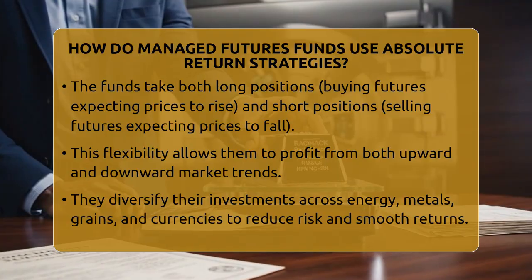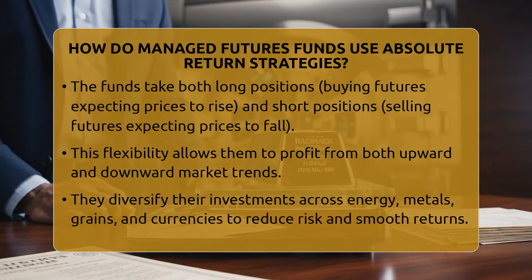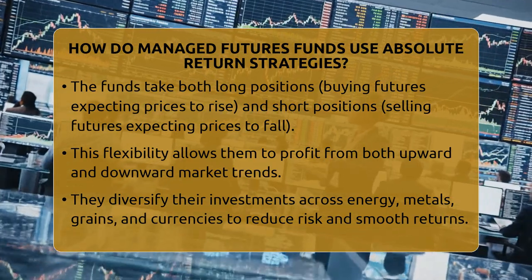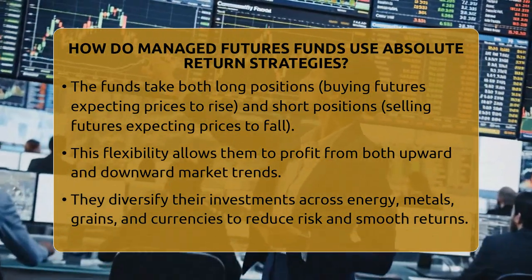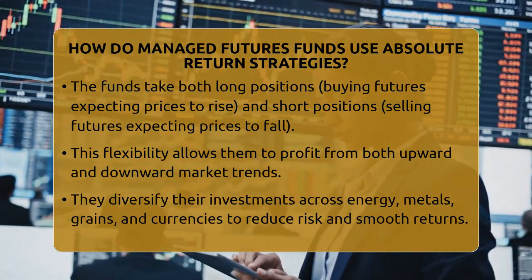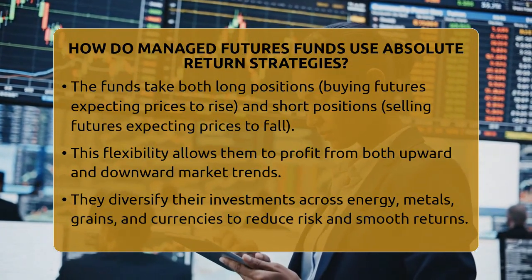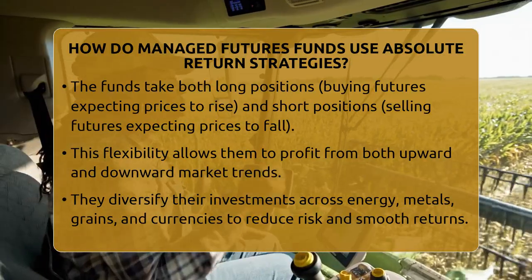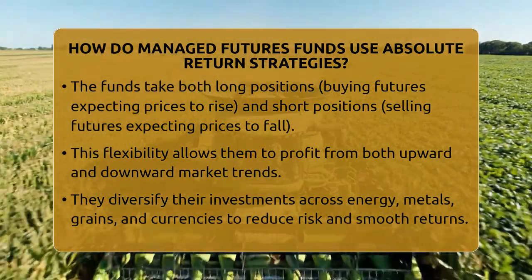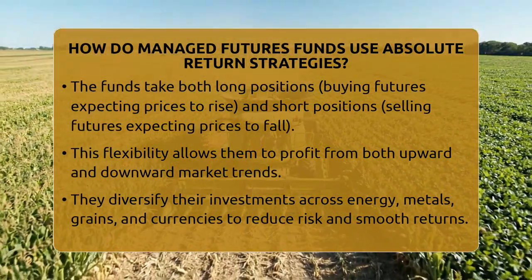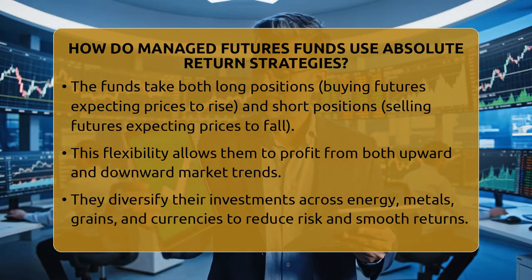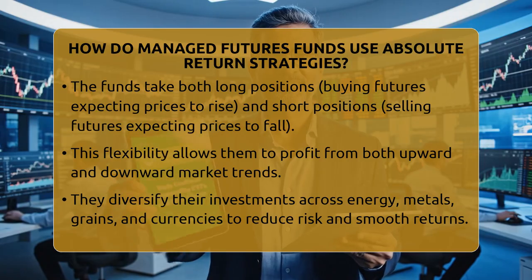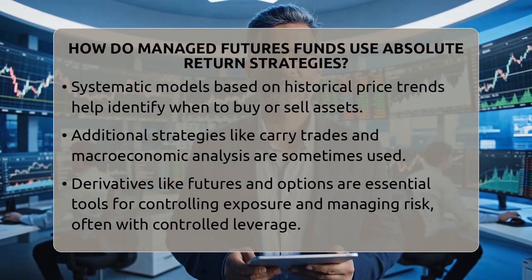Many managed futures funds use systematic models based on price trends. These models look at historical data to identify when an asset is trending up or down. For example, if a commodity's price has been rising steadily, the model might suggest buying futures. If prices are falling, it might recommend selling. Some funds also use other strategies like carry trades, which profit from differences in yields between assets, or macro strategies that look at global economic trends.